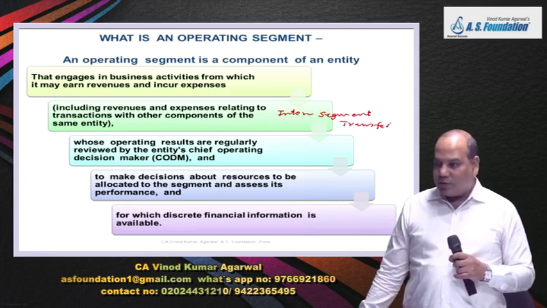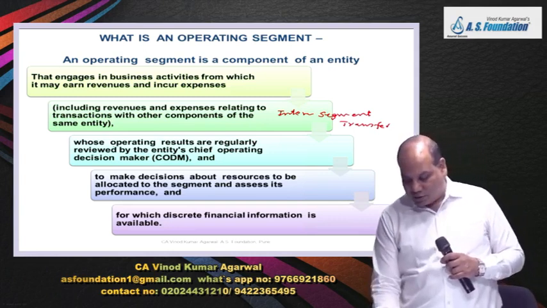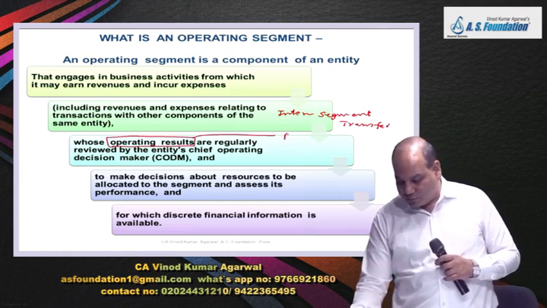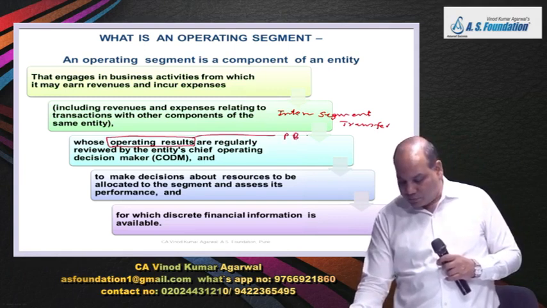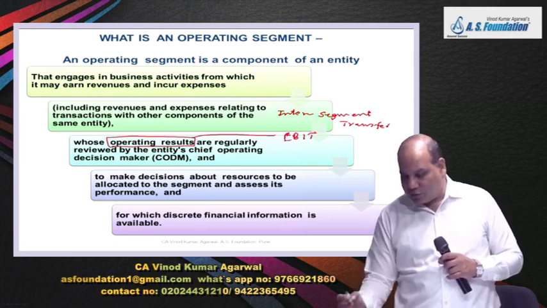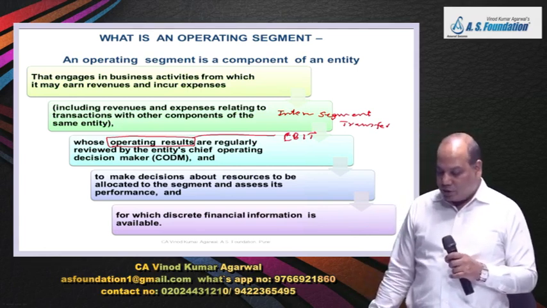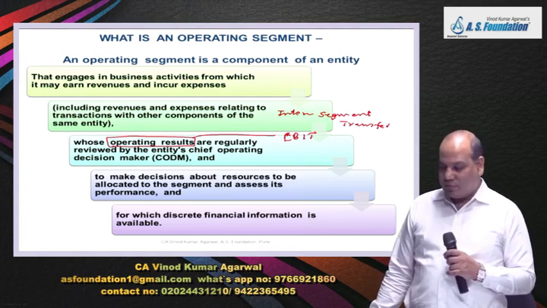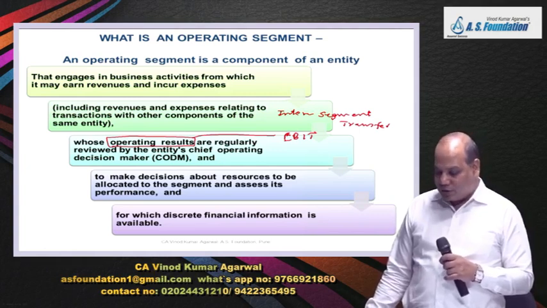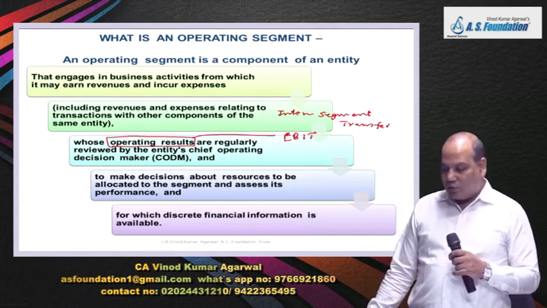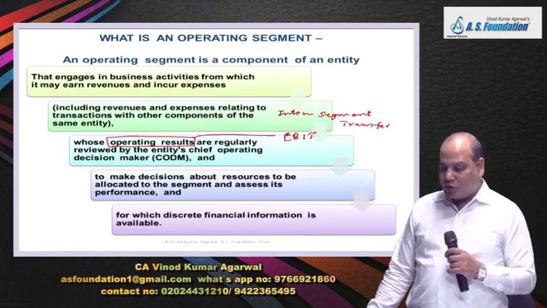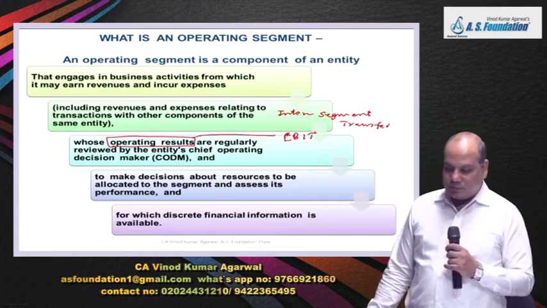Whose operating results are, underline operating results. In this problem, we will go up to which stage for disclosure purpose? Earning before interest and tax. That is called operating result. Whose operating results are, meaning EBIT, PBIT, whatever you want to say, regularly reviewed by the entity's chief operating decision maker.